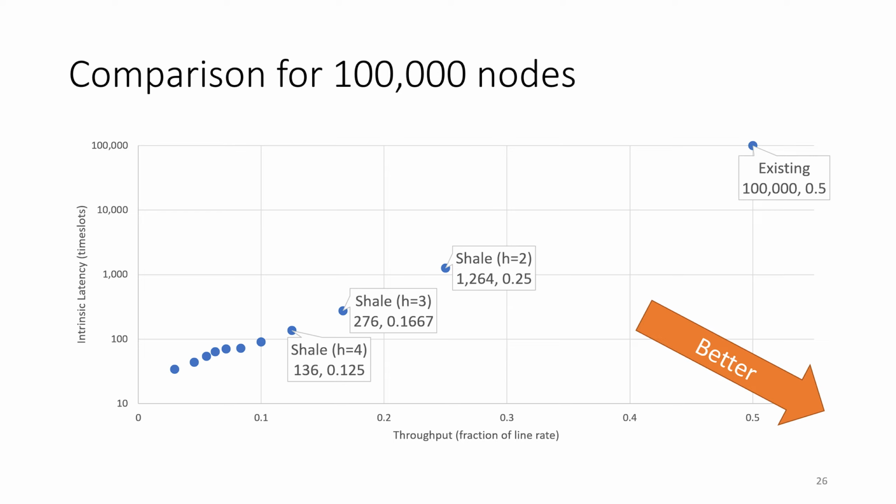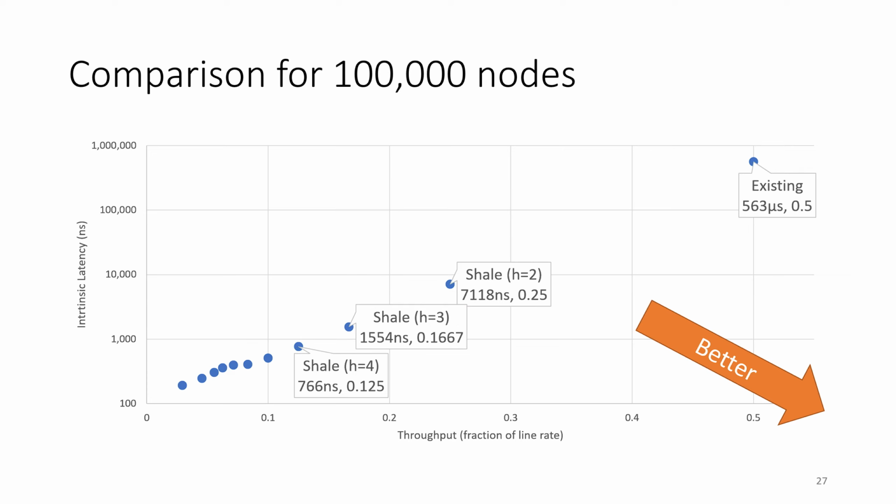As you can see, existing systems are really bad in the latency department. They have a latency of 100,000 time slots at this scale. And if we just use the same 5 nanosecond time slots that we use in our evaluation and that Shale uses in their evaluation, we can see this is over half a millisecond of latency. By going to h equals 2, we get almost 2 orders of magnitude improvement in the latency. And if we go to h equals 4, we get almost an additional order of magnitude improvement. So even though we're losing out on the throughput, the latency improvement is huge. So this is really an interesting trade-off, especially later when we'll talk about interleaving. You can potentially mitigate the throughput reduction.